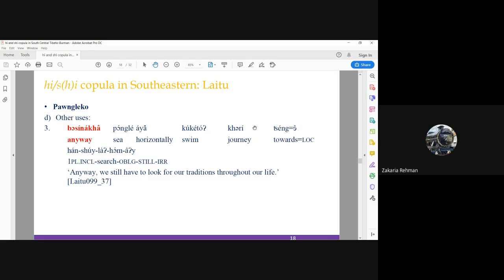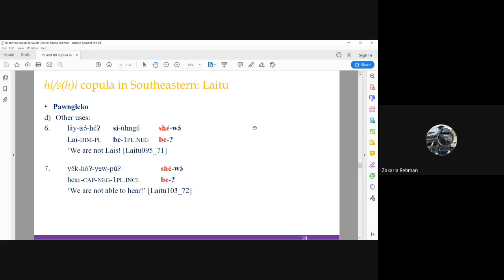Example D3 on this slide demonstrates a discourse function of the element Bosinaka, emphasizing the following proposition. Anyway, we still have to look for our traditions through our life. These examples on this slide are important for our later discussions as well.